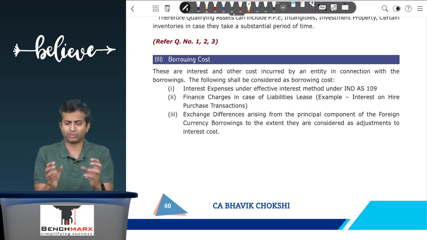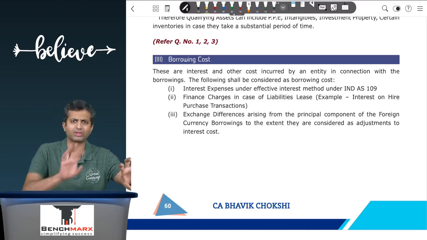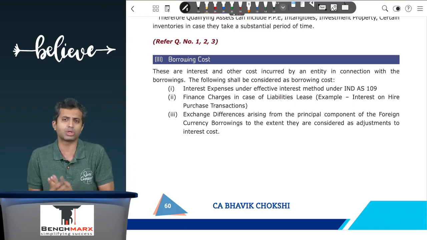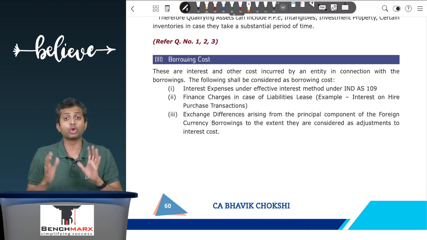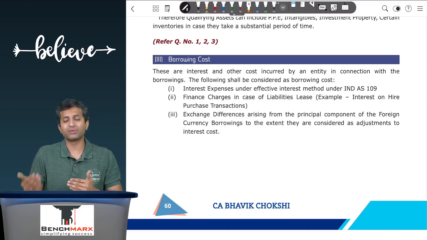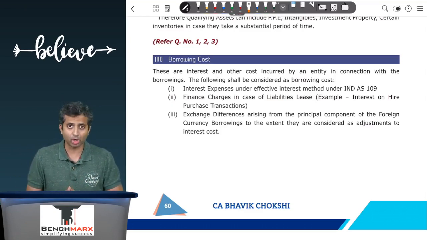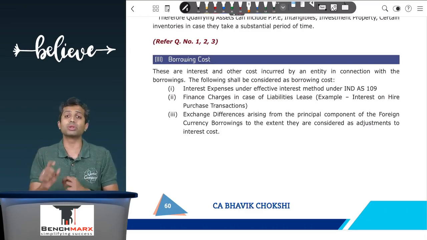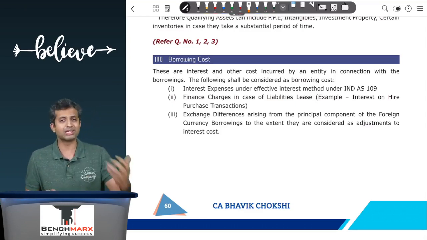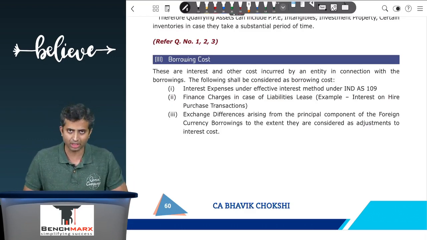So what does this mean? Well, if there is a forex loss, let us say in the earlier year, on the principal component of a loan, let us say you have taken a loan of $100 at the rate of rupees 50 per dollar. Now, at the end of the year, the rate becomes, let us say, rupees 55 per dollar, and hence there is a 500 rupee foreign exchange loss. Typically, as per Ind AS 21, the foreign exchange loss goes to the profit and loss account.